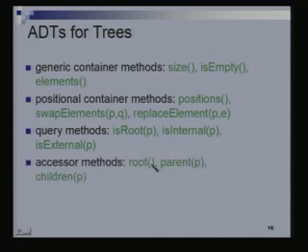Accessor methods, root. When I call root now, it will return to me a position of the root, an object of type position. You understand the difference between this and this. Given a position, is it a root? And this returns the position of the root. The position of the root means the reference to that particular node, except that this is not a reference to the node, but it is a reference of type position, so that you cannot access anything else but the element in there. This was the same as the typecasting we did earlier.